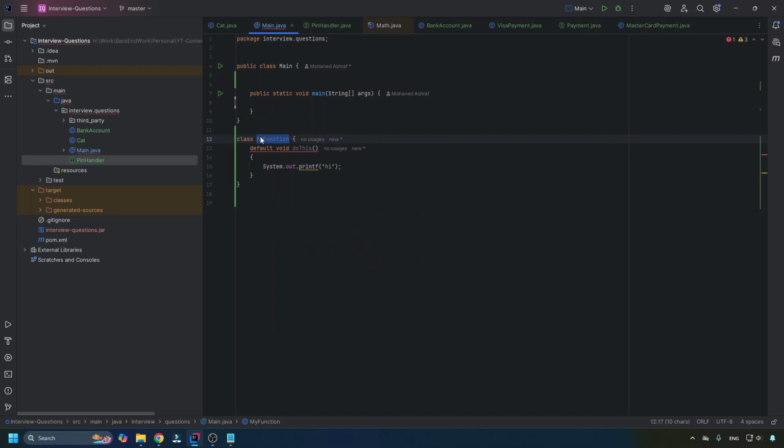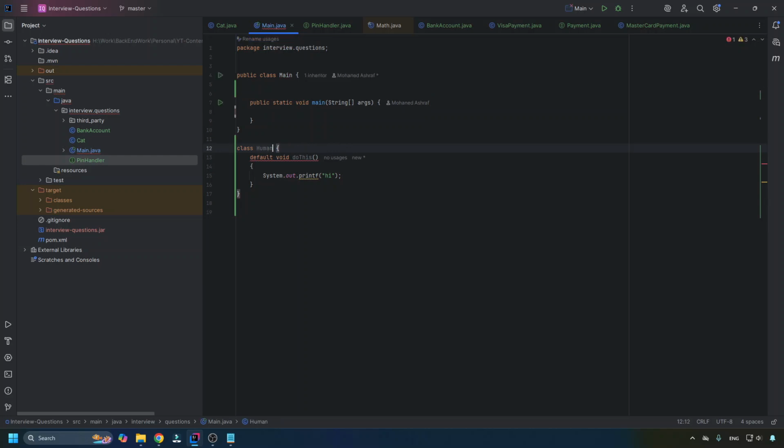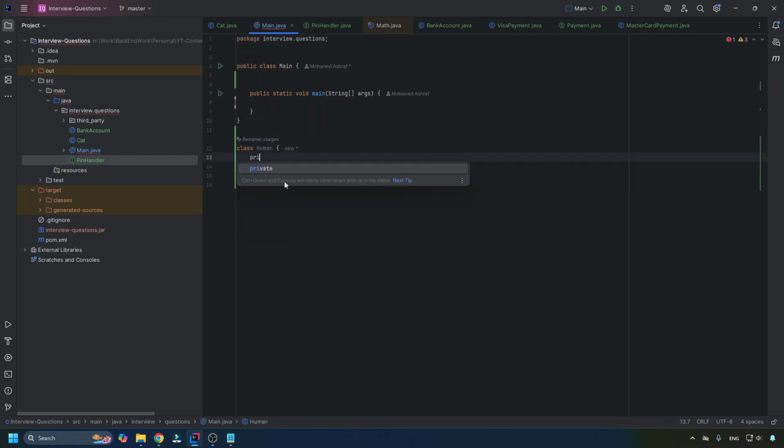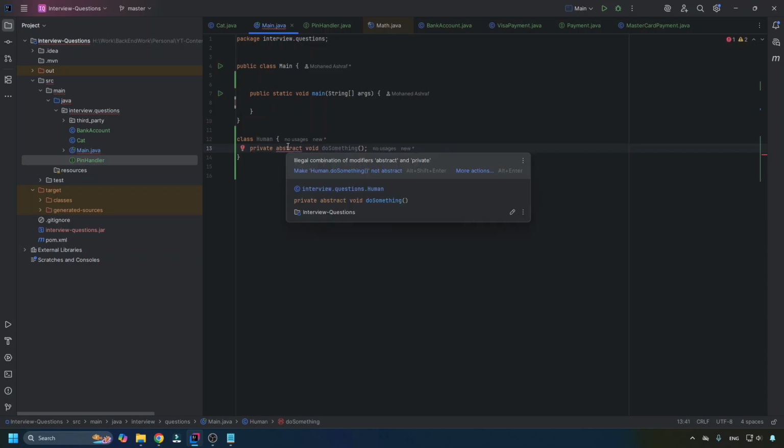So now we're going to make a class. I'm out of names, so let's call it Human. In this one we're going to create a private abstract void doSomething, and that's basically it. Now you will find that it tells us you can't have an illegal combination of modifiers abstract and private. So it makes sense. You shouldn't really use private here, so I guess you can't use this. But let's try a different approach.